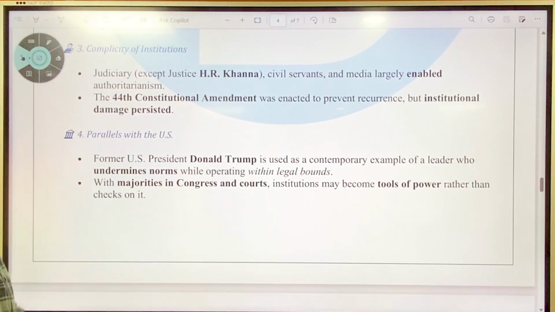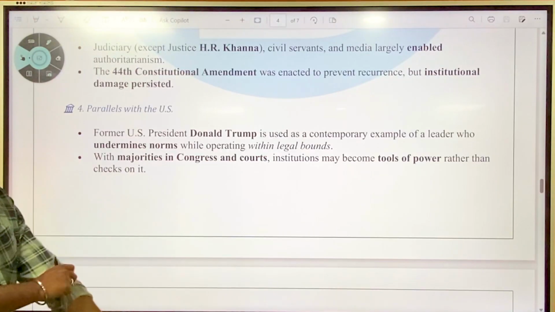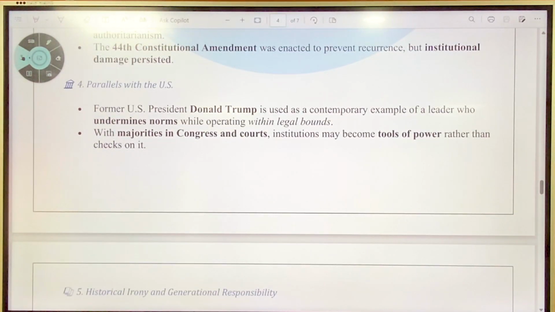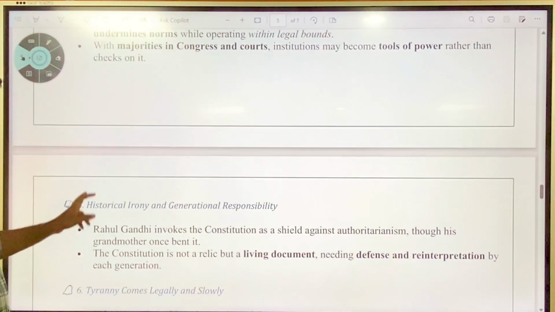The former US President Donald Trump is used as a contemporary example of a leader who undermines constitutional norms while operating within legal bounds. And with majorities in Congress and courts, institutions may become tools of power rather than checks on it. That is what he deems is happening in the United States at present.